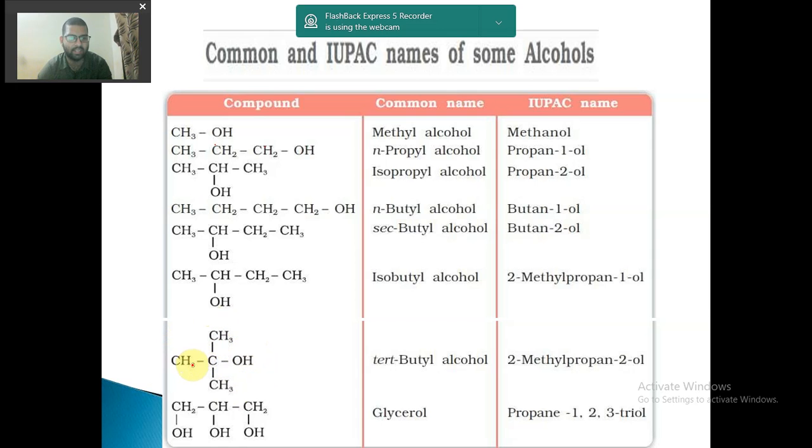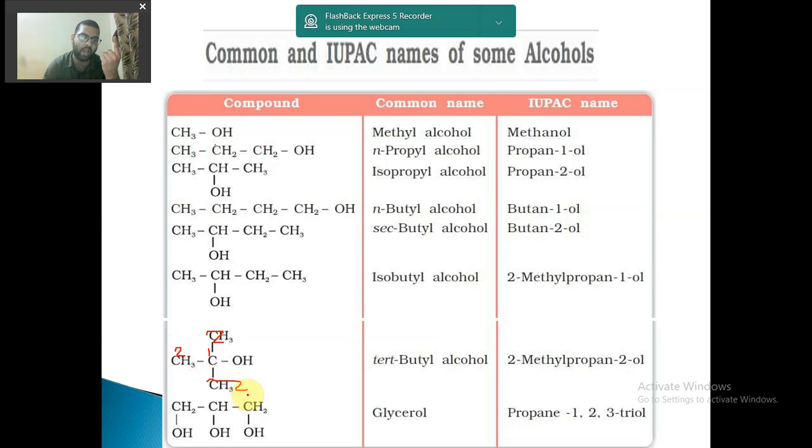So from where shall I start? If I start from here, you see 1 and 2, or I can go like this 1 2, or I can go like this 1 2. Okay, there are 3 ways possible, but I have to select the longest chain of carbon atoms.